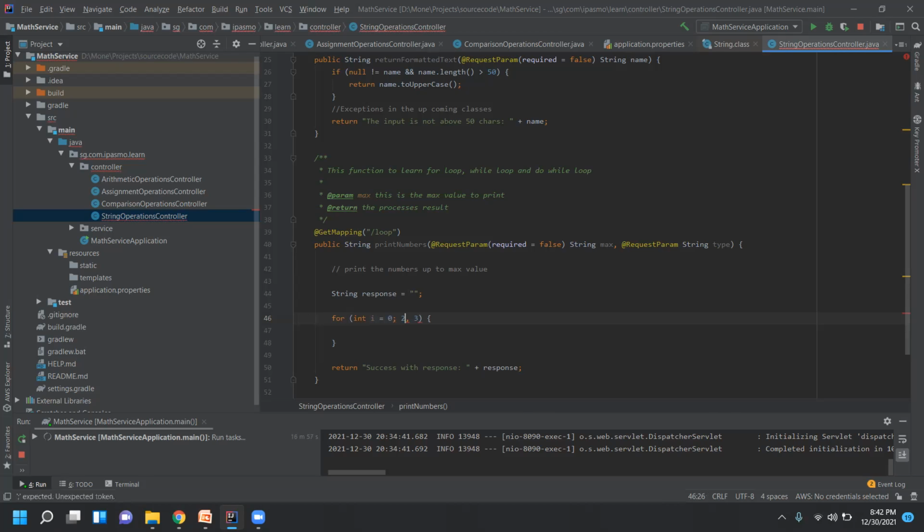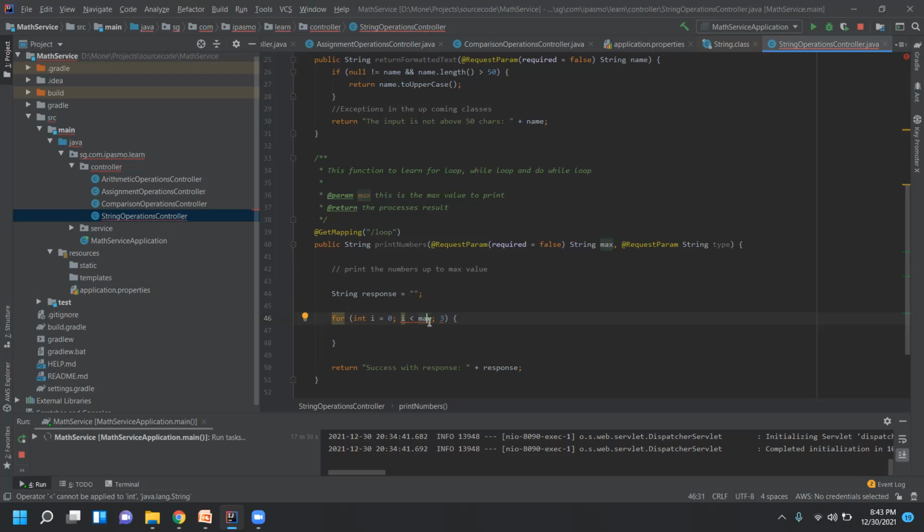After this assignment, I need to have an expression. The second parameter is the expression, which means the condition. So how to check the condition? i is the variable, so the same variable we take, and we check the condition i less than max. If I specify the value of max as 10, it will be showing an error because max is a string. i is of type int, and int and string cannot be compared, right? So we'll place it like this.